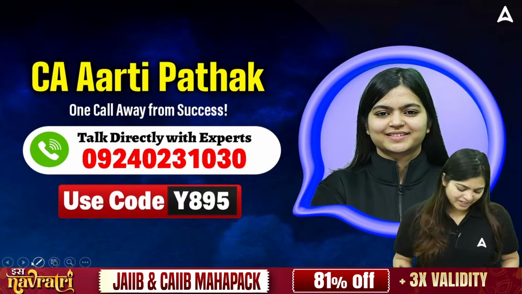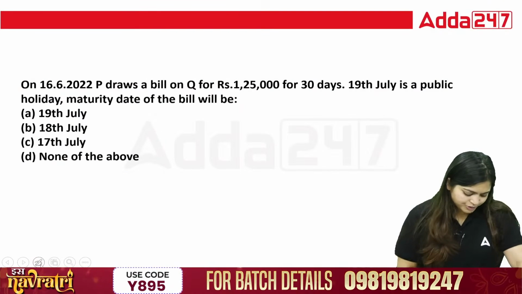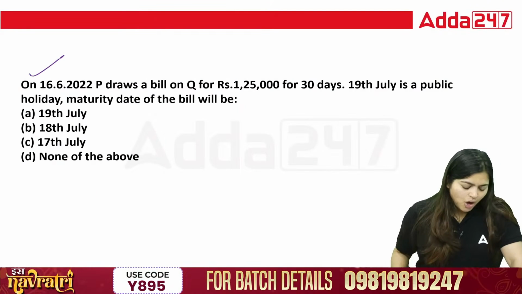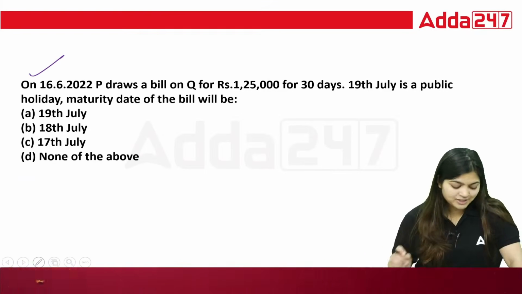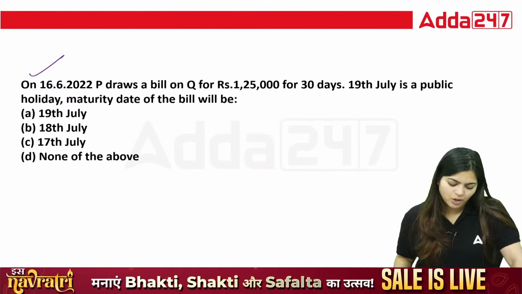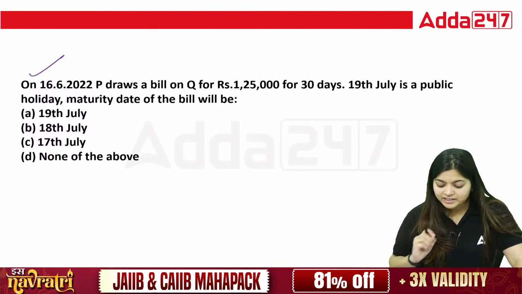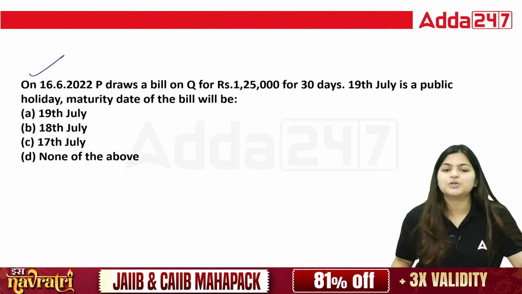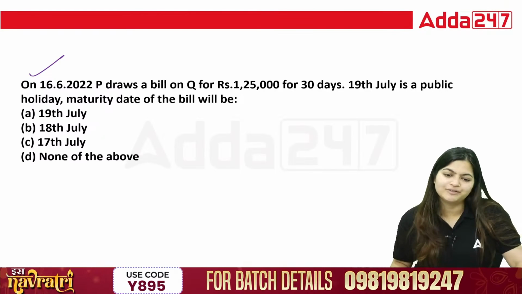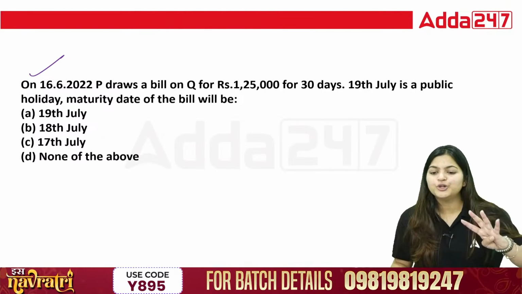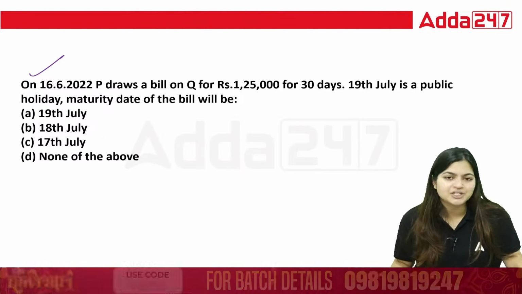So let's start today's session. First question on your screen: on 16/6/22, P draws a bill on Q for 1,25,000 for 30 days. Now, 19th July is a public holiday. You need to calculate the maturity date of the bill. You have 4 options. Now, how to calculate the maturity date?